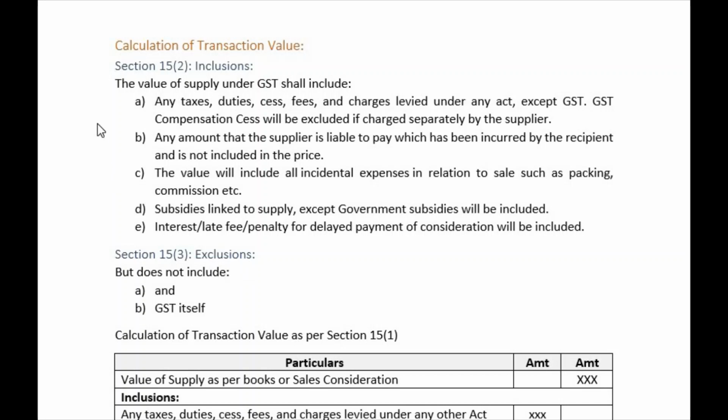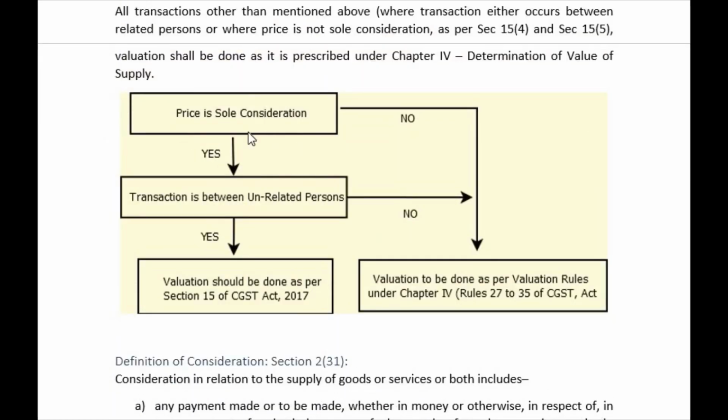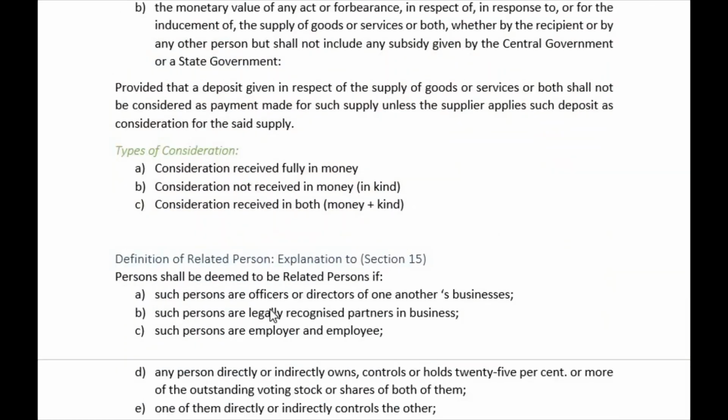If those two conditions, or any of them, are not satisfied, then valuation rules will be followed, right? So those two conditions are: price is the sole consideration and the transaction is between unrelated persons. If in any transaction price is the sole consideration and the transaction is between unrelated persons, then only valuation as per section 15 and subsection 1 will be applicable. Otherwise these rules are applicable, right?